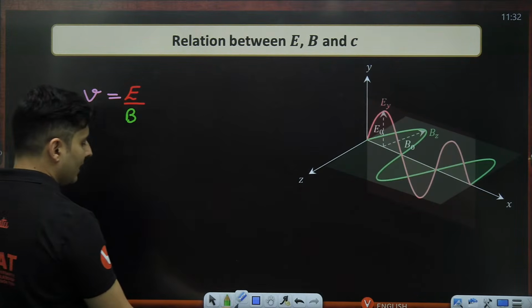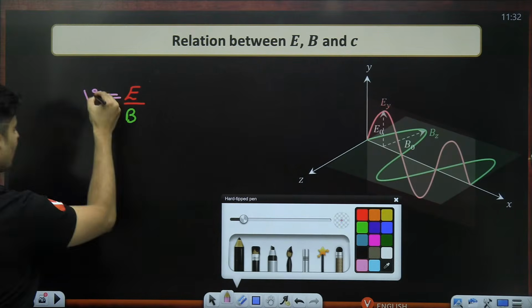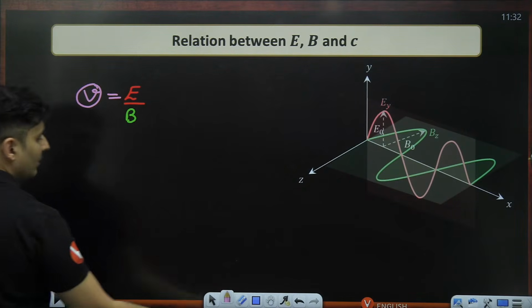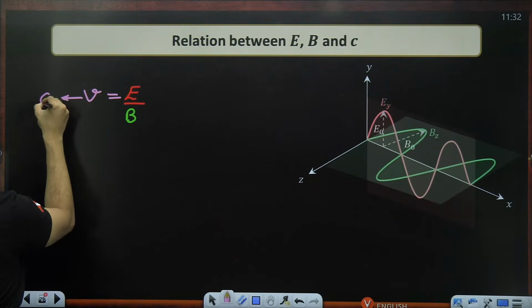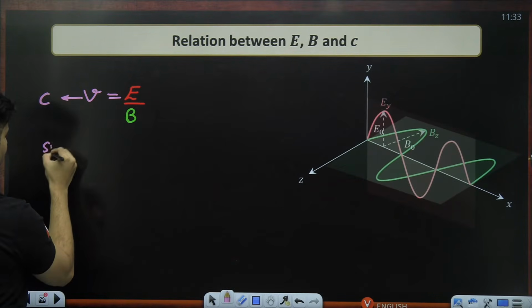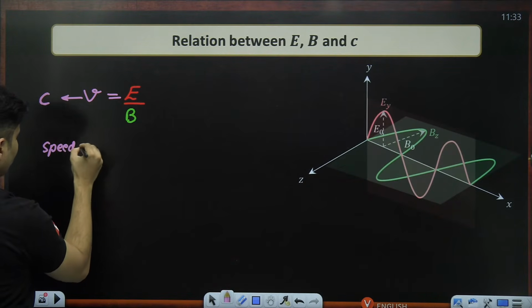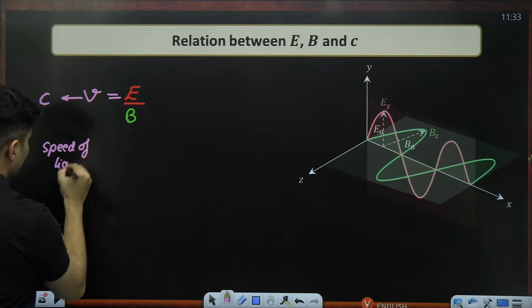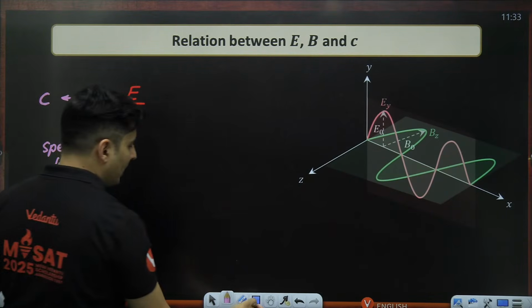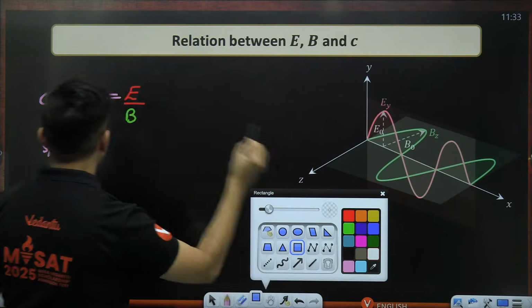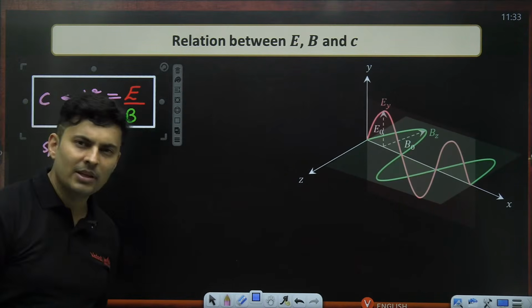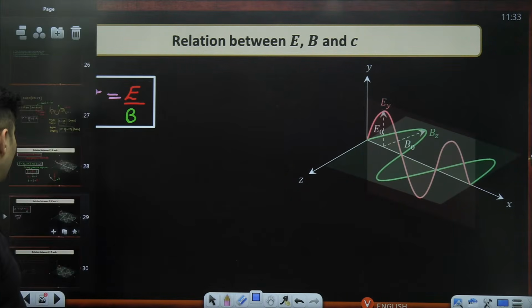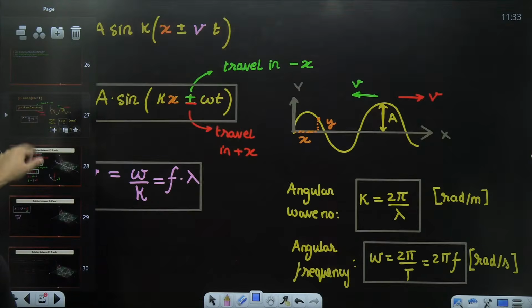So this V has to be equal to the speed of light. So I cannot just leave it as V. So the speed of light is simply electric field magnitude divided by the magnetic field magnitude. As simple as that. Okay, E divided by B. Very, very straightforward. Okay, so these are the equations.